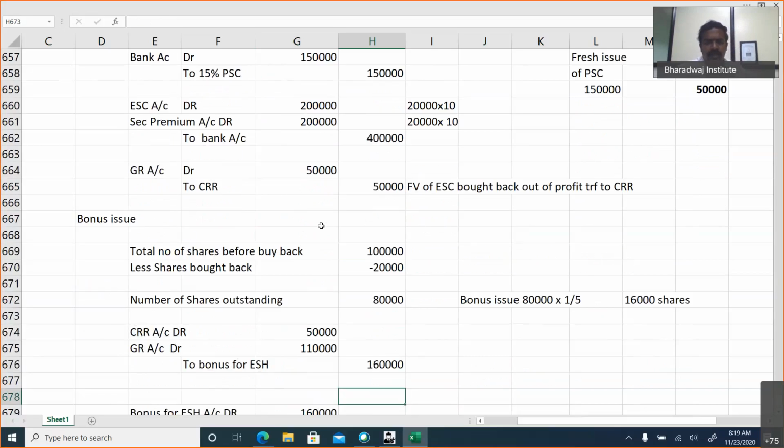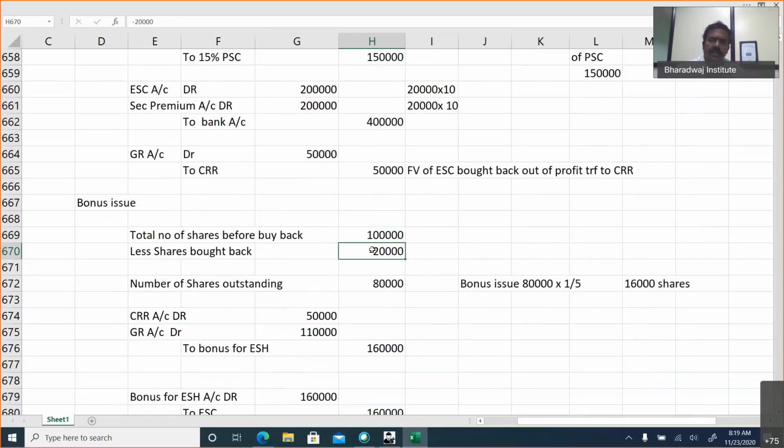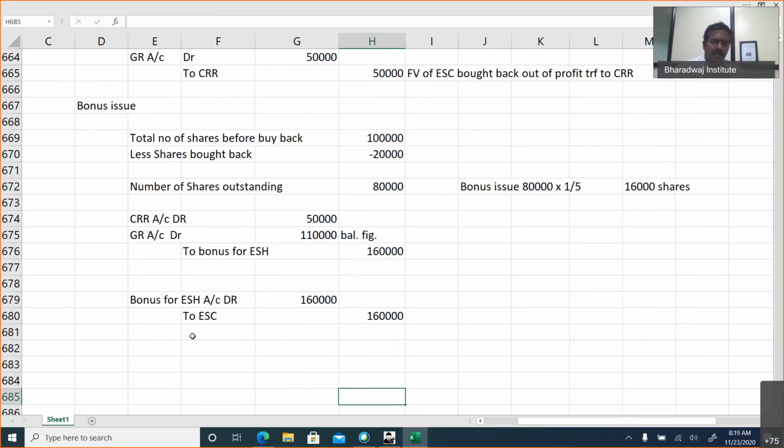Then bonus issue will be, we had 1 lakh shares, out of this 20,000 bought back. 80,000 shares are there into 1 by 5. 16,000 shares we need to issue as bonus. So we need 1,60,000. Out of this, 50,000 is taken from CRR. Balance is taken from general reserve. Then bonus for equity shareholders to equity share capital is 1,60,000.